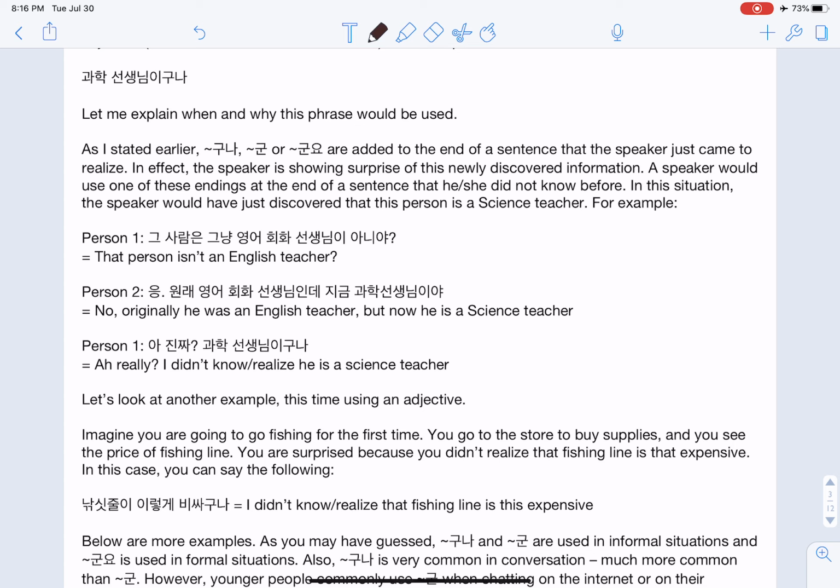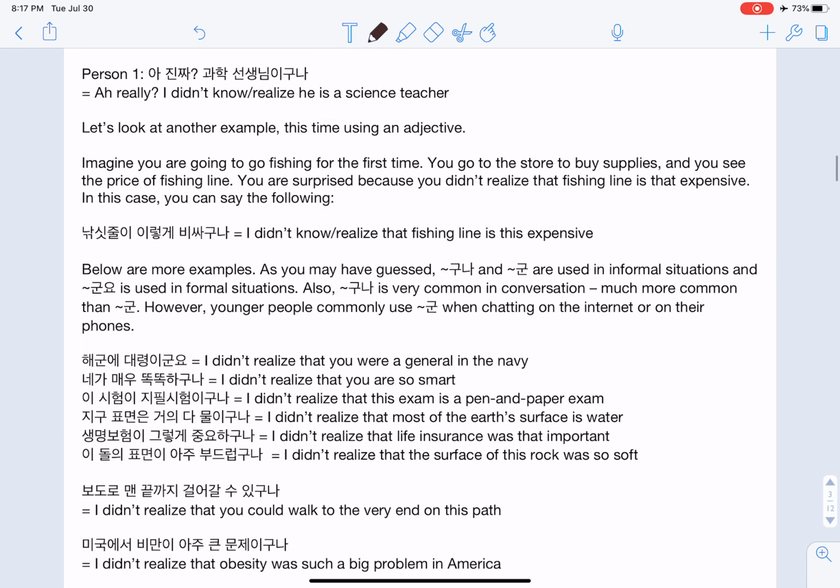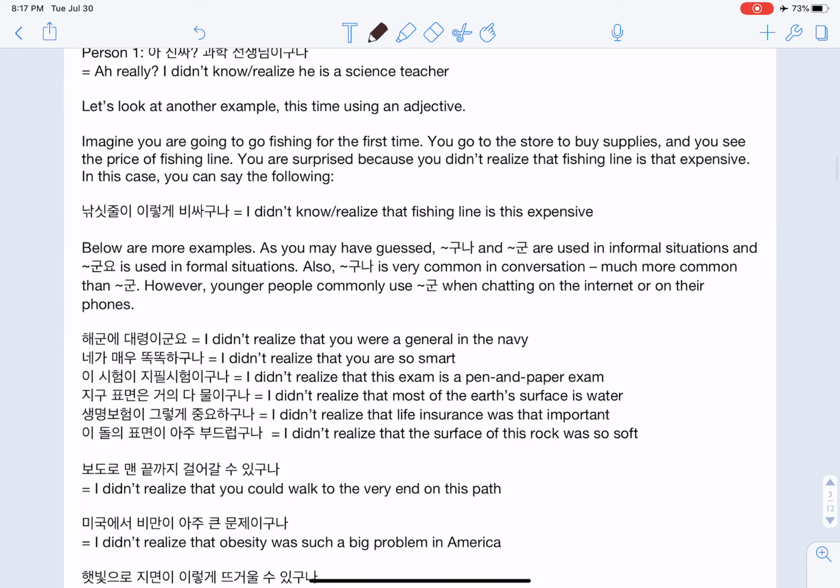For example, that person isn't an English teacher? 그 사람은 그냥 영어 회화 선생님이 아니야? No, originally he was an English teacher, but now he's a science teacher. 원래 영어 회화 선생님인데 지금 과학 선생님이야. Really? I didn't realize he was a science teacher. 진짜? 과학 선생님이구나. Let's look at another example, this time using an adjective.